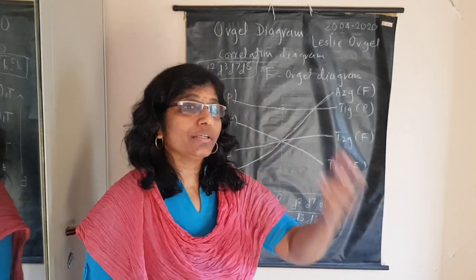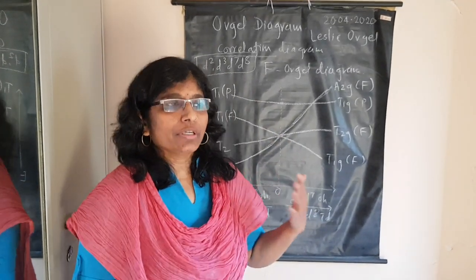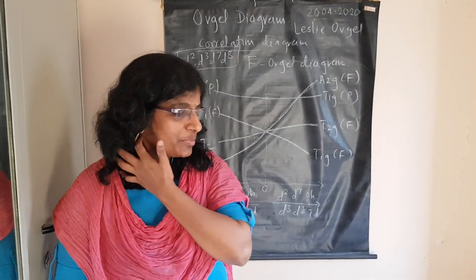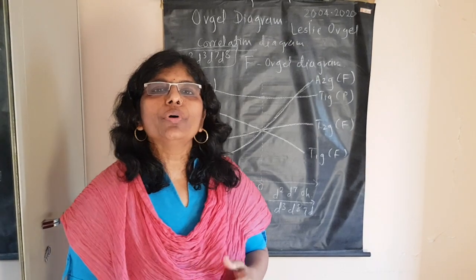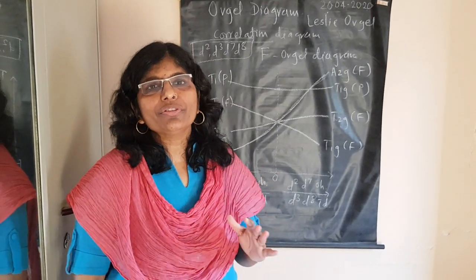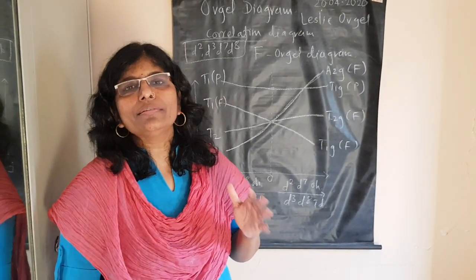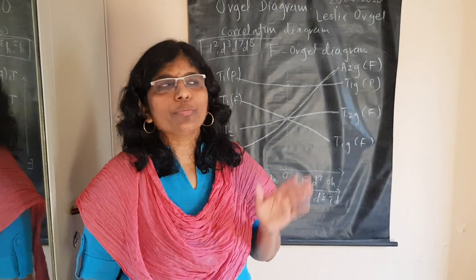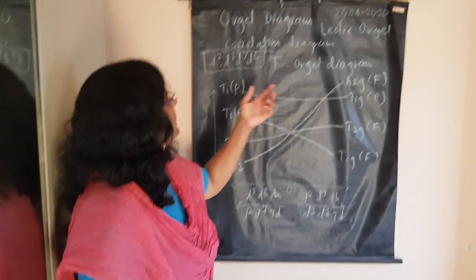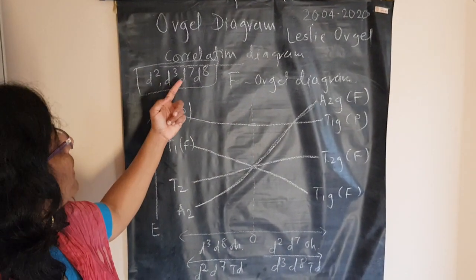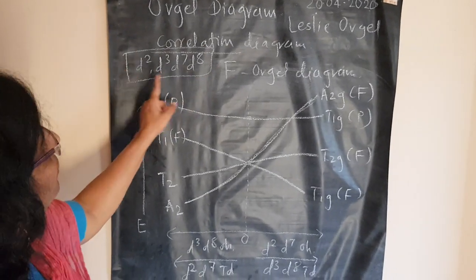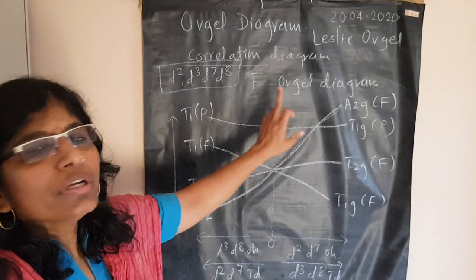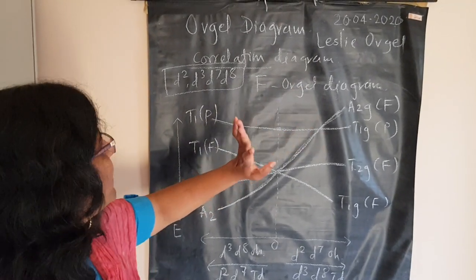Hello students, again we will continue with the Orgel diagram for the D term system and the F term system. In the earlier video we did the D term system, that was for d1, d6, d4 and d9. These four configurations we covered with the D term system, as D is the ground state term symbol for those configurations. Now, what are the remaining configurations from d1 to d10? These are d2, d3, d7 and d8. These four configurations will have the F term system, and therefore there is a second Orgel diagram, which we call the F term system Orgel diagram.